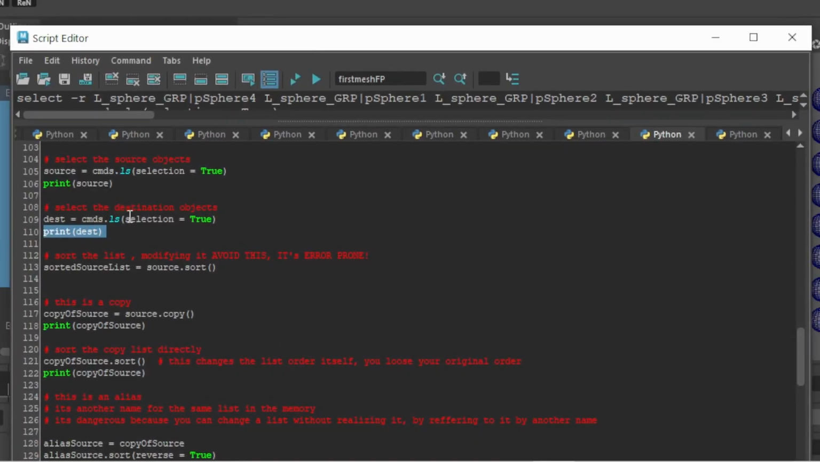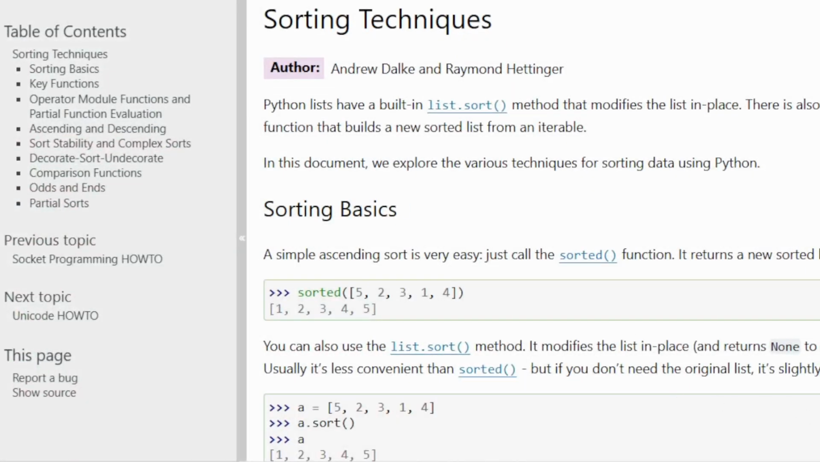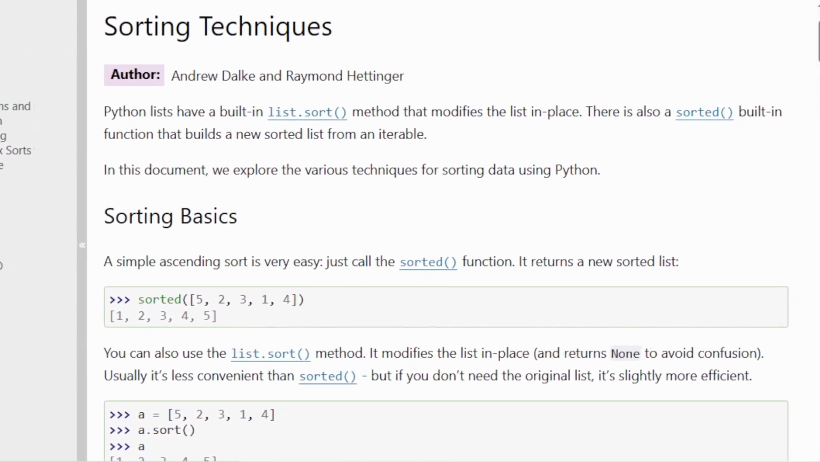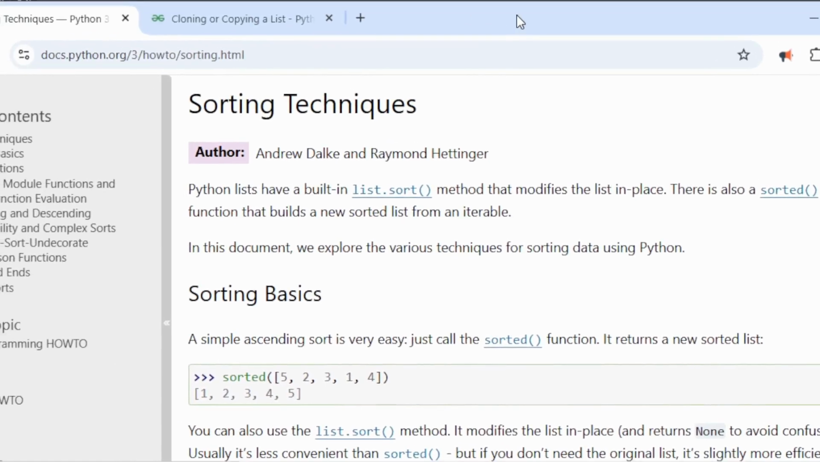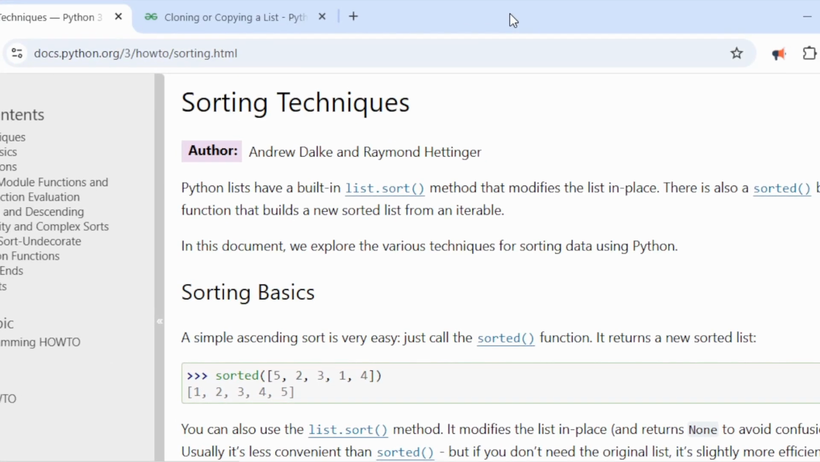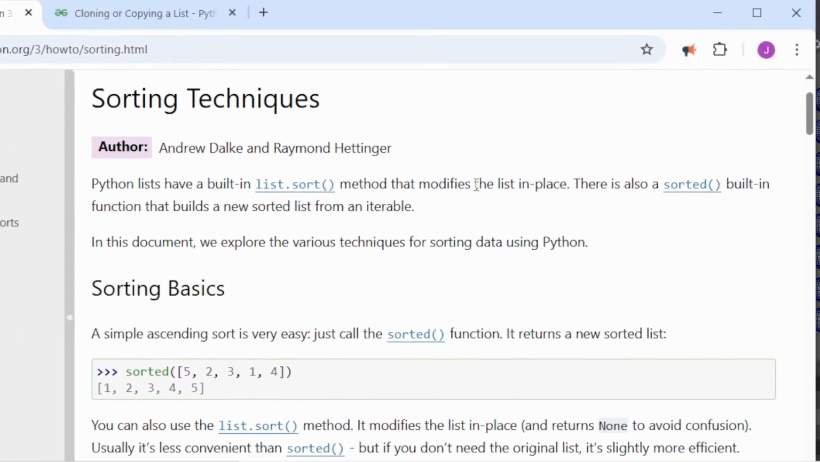Let's check this out. So we've got both our lists stored in these variables, source and dest. Okay, so we're going to introduce some Python methods, sort and sorted. They're two methods that sound almost the same, but they give you slightly different results. So if we have a look at the documentation, sorting techniques. This is at docs.python.org and then how to sorting.